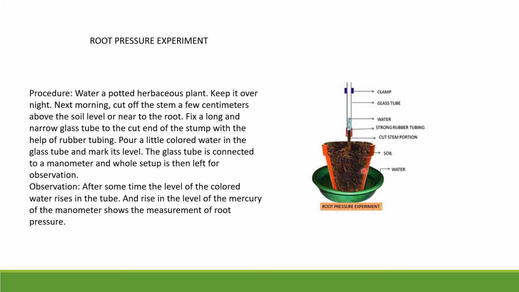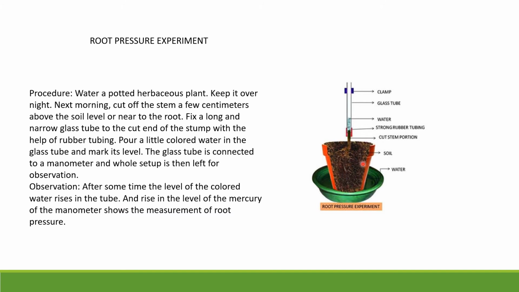When we pour the water, what will happen in the observation? You can see here that after some time the level of the colored water rises in the tube. Why does it rise up?